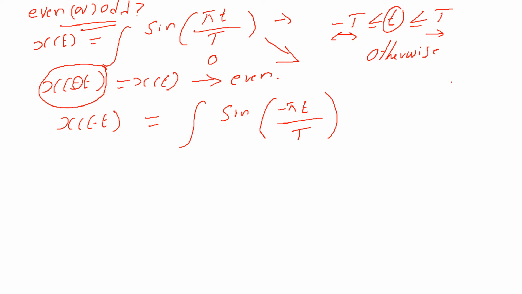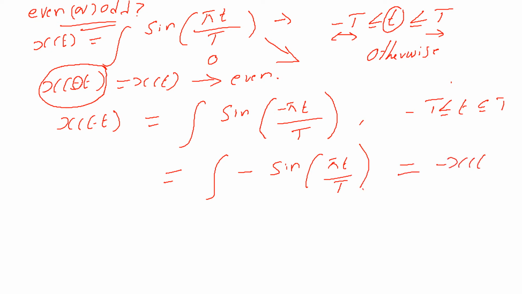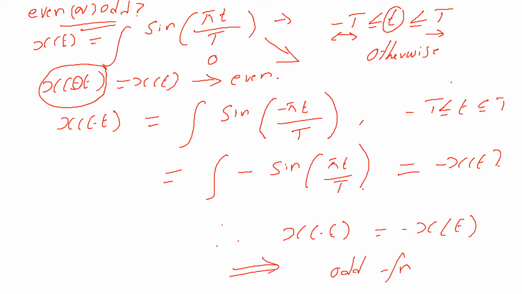Sorry, here the time limit, let me write. How can we write this? The minus can come outside: sine of pi t by capital T. In fact, this is nothing but minus of x of t. Therefore, x of minus t is equal to minus of x of t. So what is the signal? The given signal is an odd function, right? Simple. Let's try to solve a new problem.